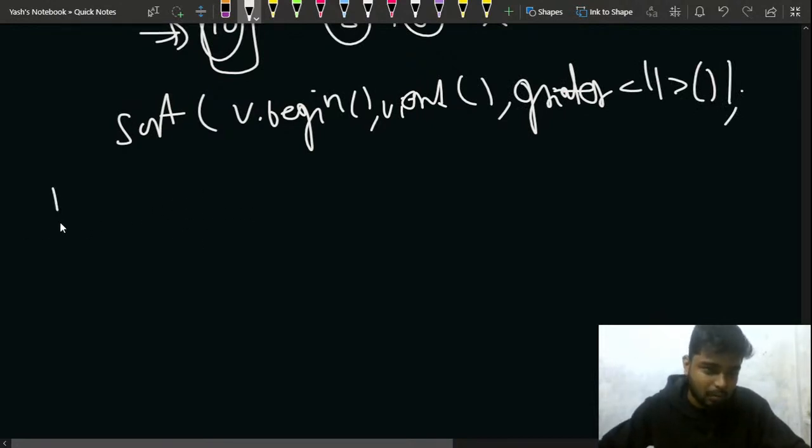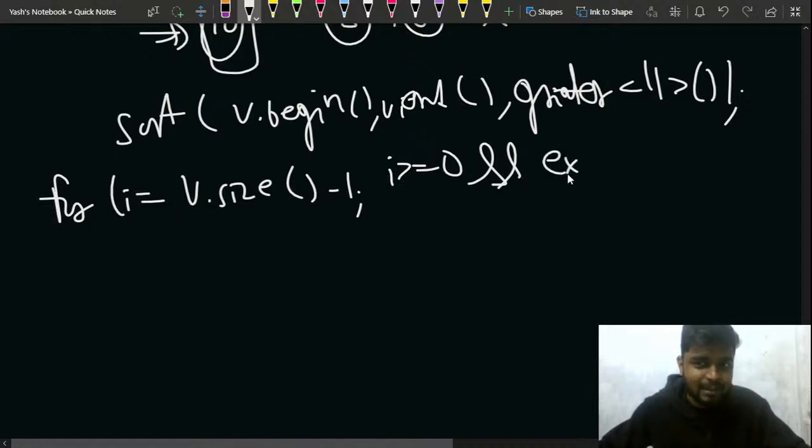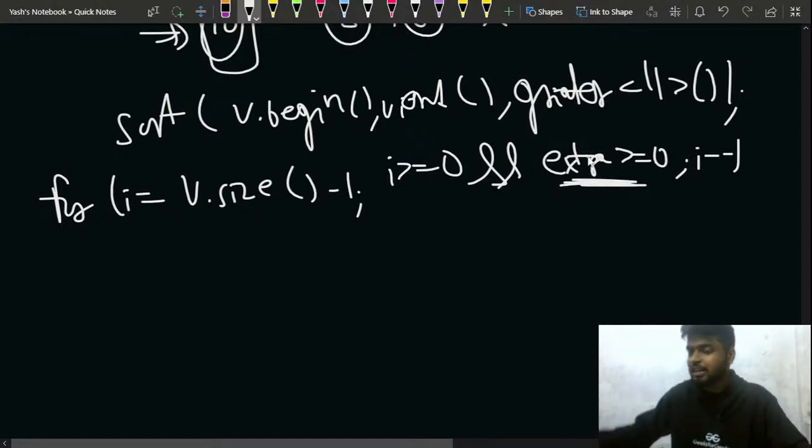I start my i from v.size() minus 1, that is from the back, right? And I'll keep on running while i is greater than or equal to 0, and I have some money left, I have my extra money in the bank greater than or equal to 0 as well, and I'll do i minus minus. Why do I need to check? Because if I have people who need money, but I don't have extra money left, if I've already distributed all the extra money, then I cannot make more people wealthier. So that is why I should be breaking from that part, right?